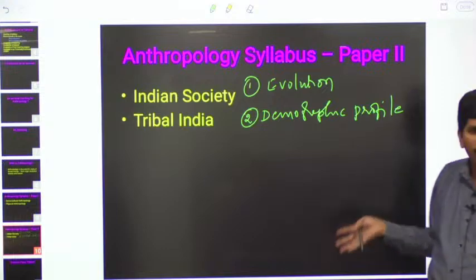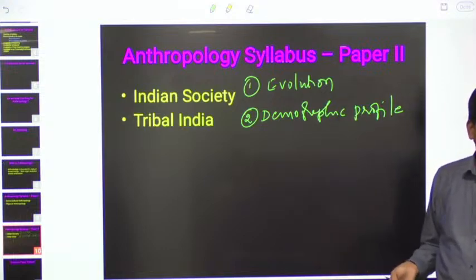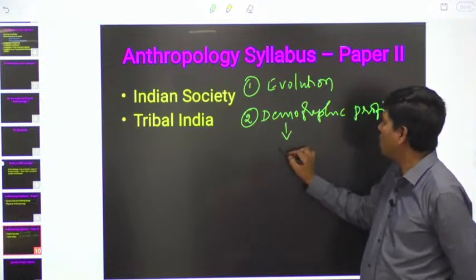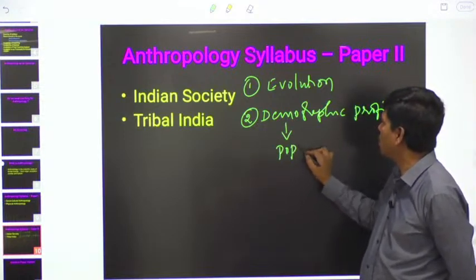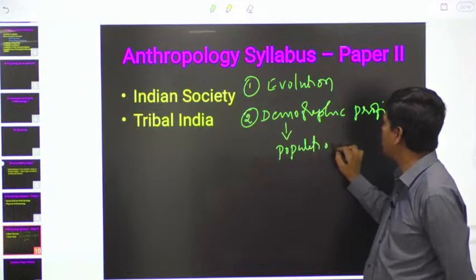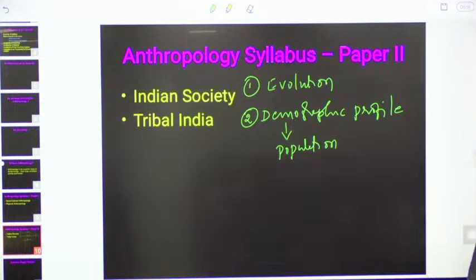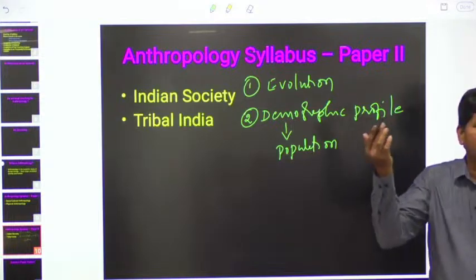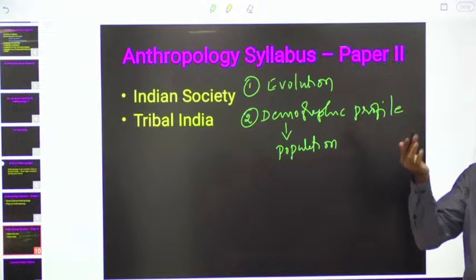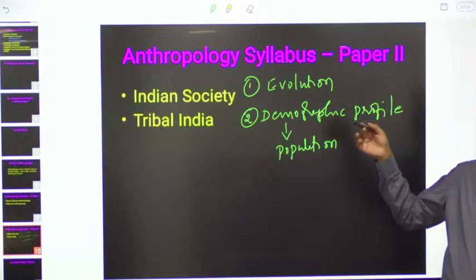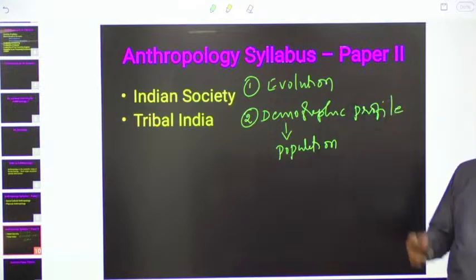When you want to study Indian society, you must know the profile of Indian population. That means in India, what is the population size? How it changed gradually over a period of time. At the time of independence, it was around 60 crores. Now it is almost 140 crores. How was the population size changed? What are the different stages in the growth of population?